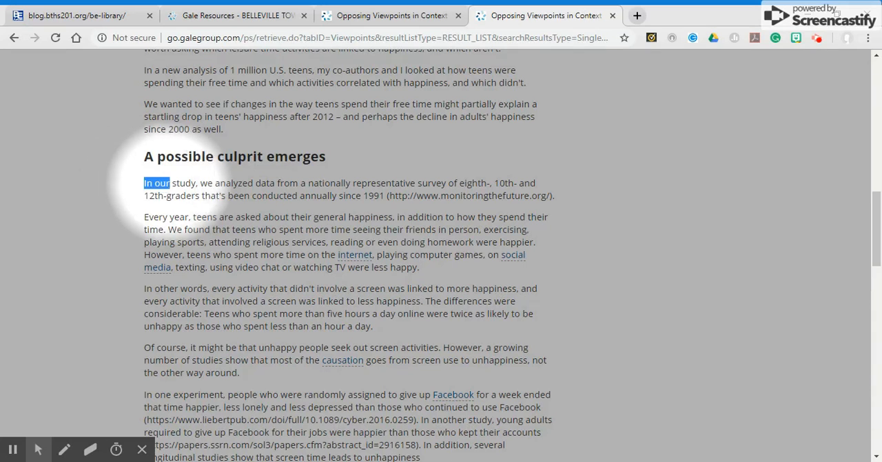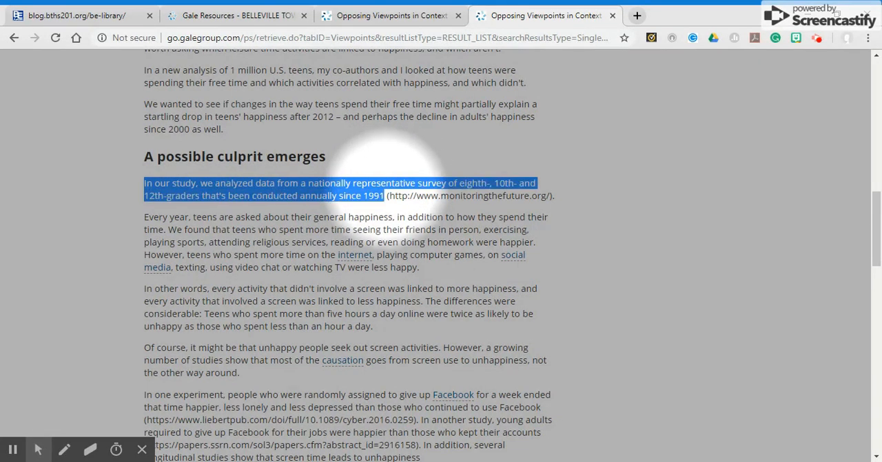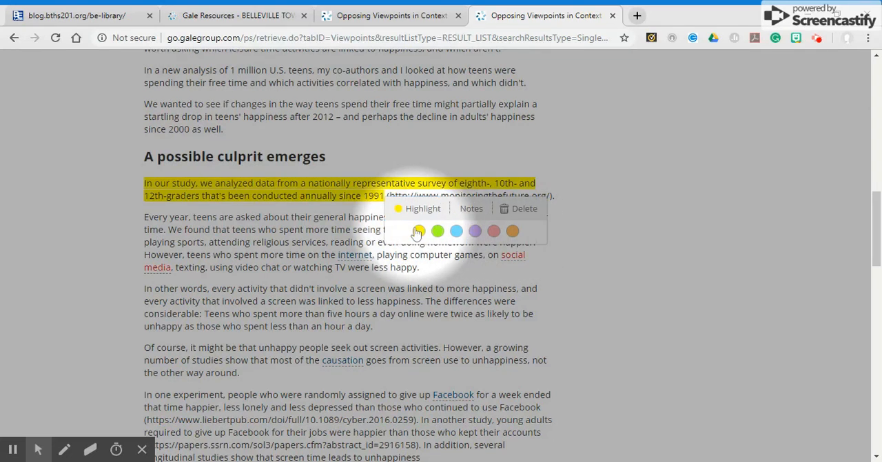So, for instance, what if I like this sentence here? In our study, we analyzed data from national representative surveys of 8th, 10th, and 12th graders that's been conducted annually since 1991. When I use my cursor to highlight it and release, all of a sudden I have two options. I have a highlight and I have a notes option. I could click on highlight and it gives me different color options here, meaning I can color code to whatever topic I'm dealing with. So if this is a cause, or an effect, or a solution, I do have color coding options here. In addition, I also have what's known as notes.